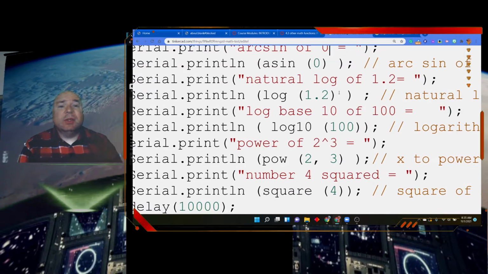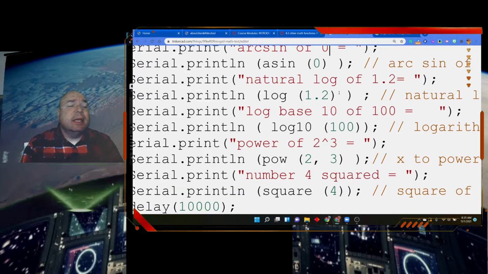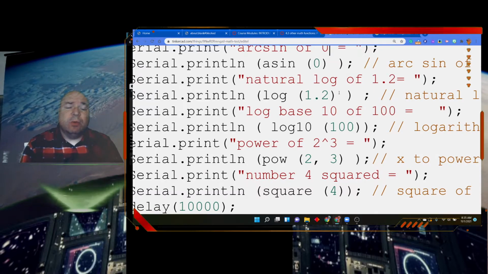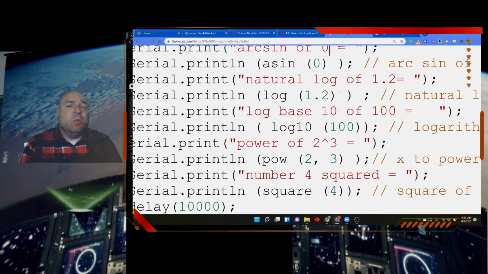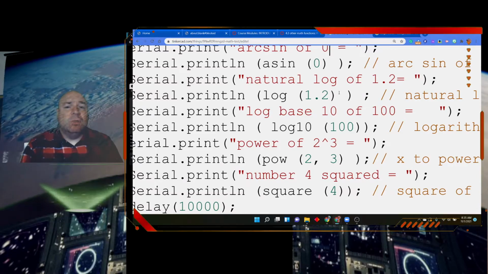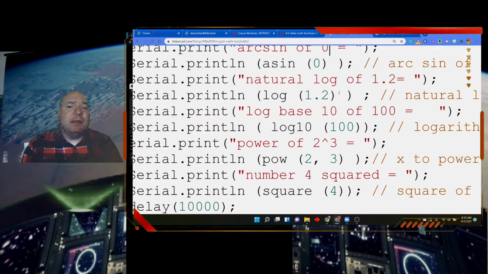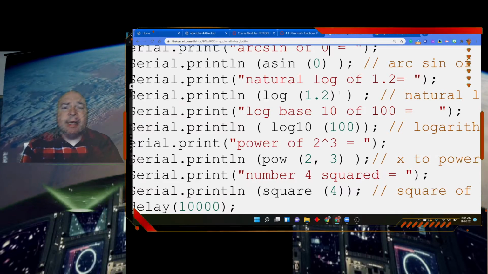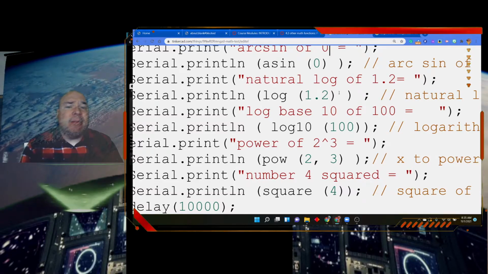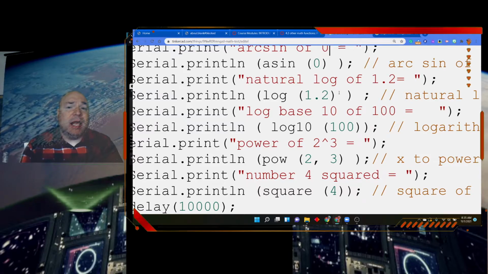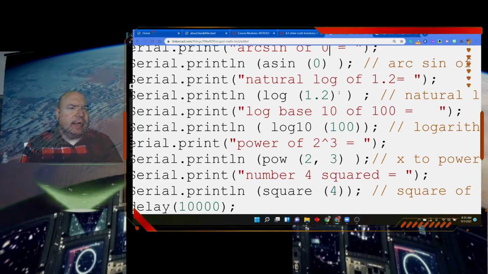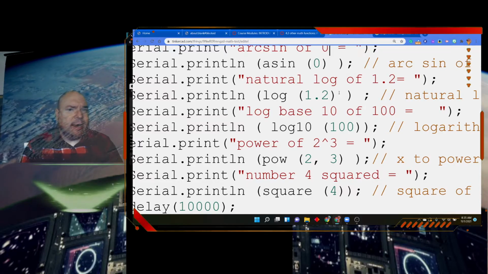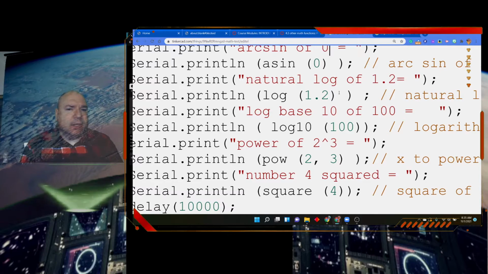Natural log. Okay, so this is logarithms. E to a power is when we're looking at natural log. So we're basically saying e to what power is equal to 1.2? What power of e is equal to 1.2? And that's a natural logarithm. In mathematics, often we use the abbreviation ln rather than log. Log in mathematics is typically log base 10, not natural log.